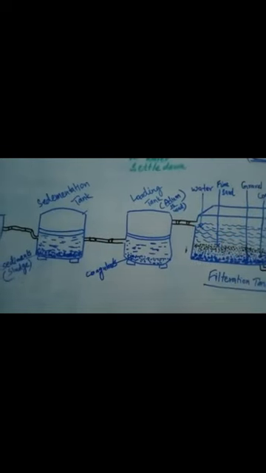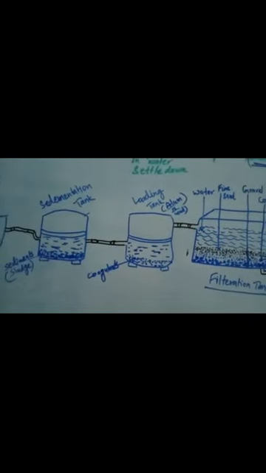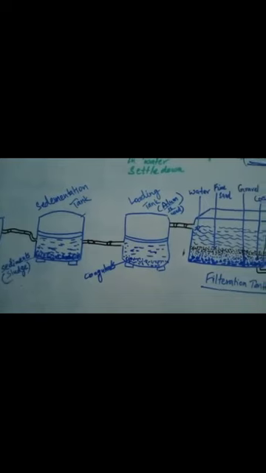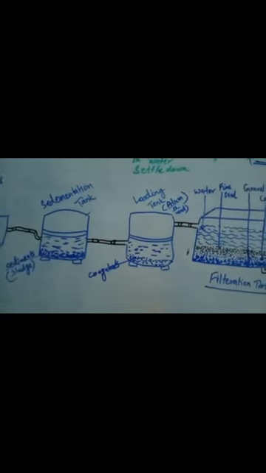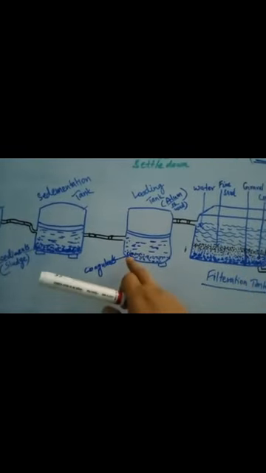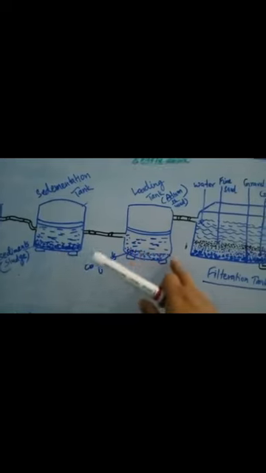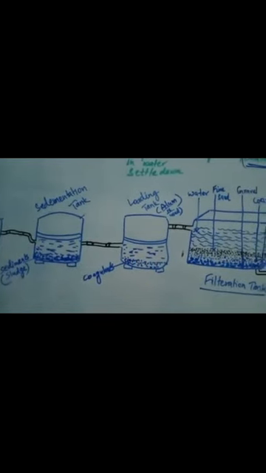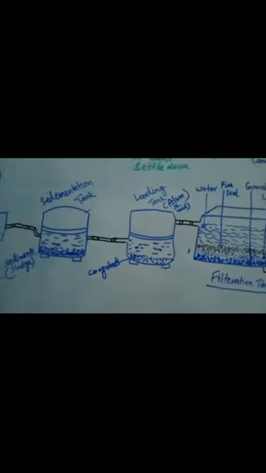How? When alum is added to the tank, it adsorbs those fine suspended particles and clay particles. That means they adhere to its surface and make those things heavier, and they go to the bottom of the tank. So here alum is used to make those fine suspended and clay particles heavier by adhering those particles on its surface.